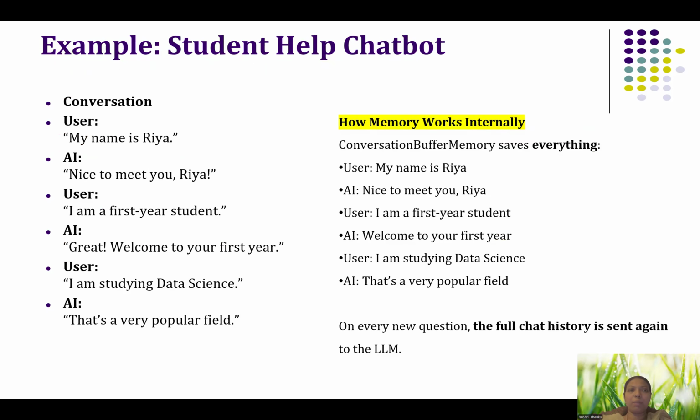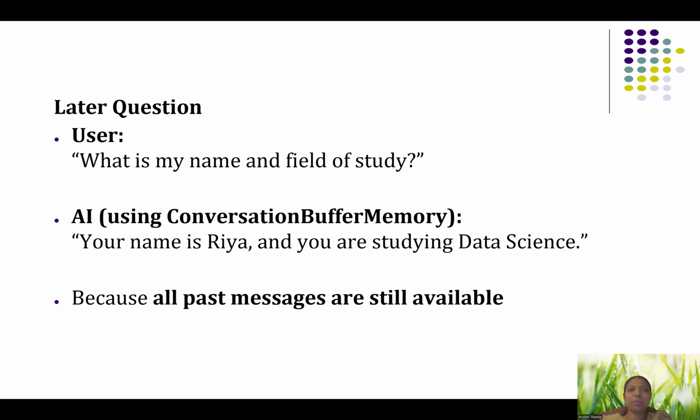So here is an example. Consider this conversation: I'm saying my name is Riya, nice to meet you. In the memory, the complete conversation will be stored. On every new question, the full chat history is sent again to the LLM. So if I'm asking a new question, this full conversation memory will be sent as a prompt to the LLM.